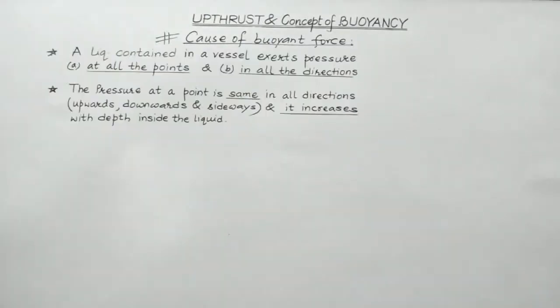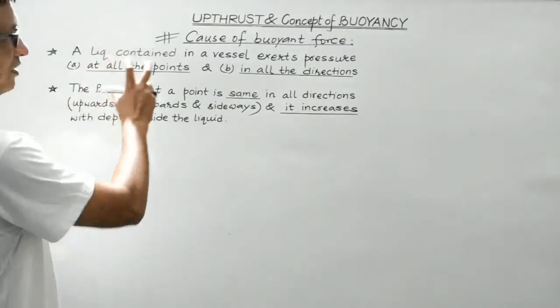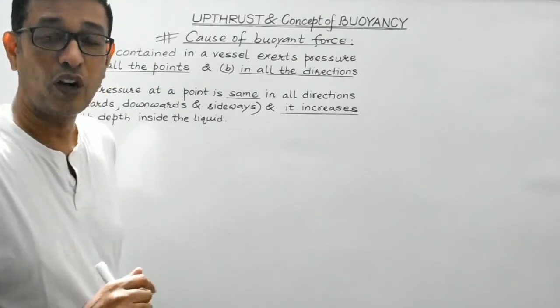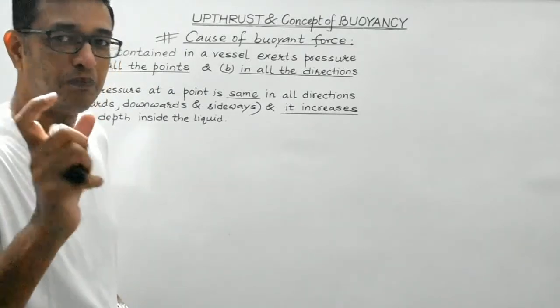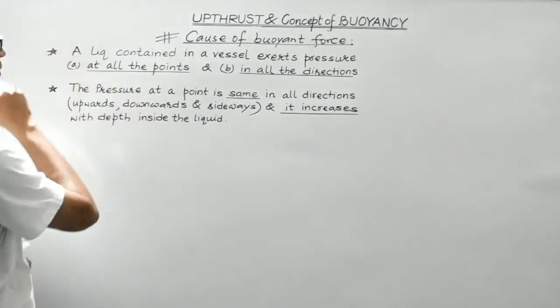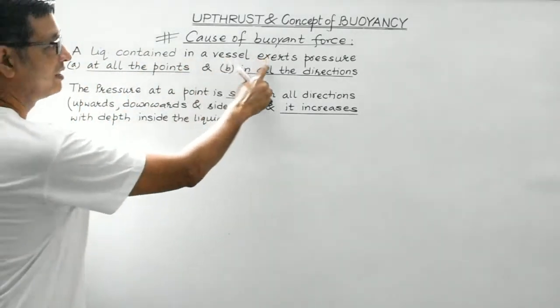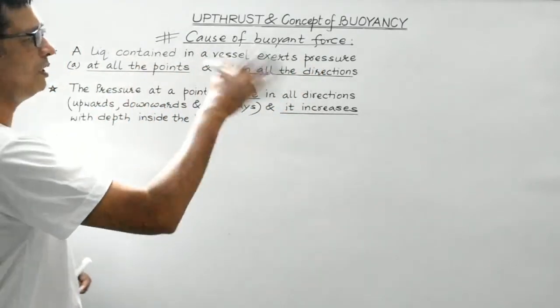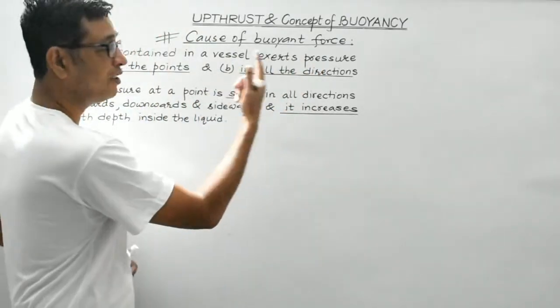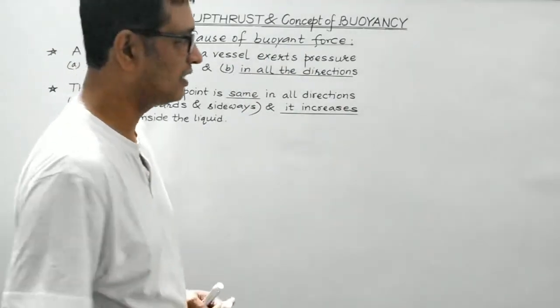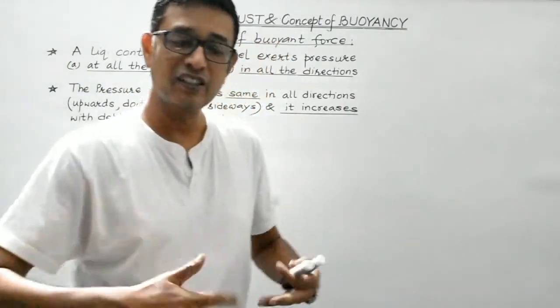These are the two very, very important points to consider while discussing the cause of buoyant force. The first point: a liquid contained in a vessel exerts pressure at all the points and in all the directions. What I mean to say is that, students, let us consider my case.